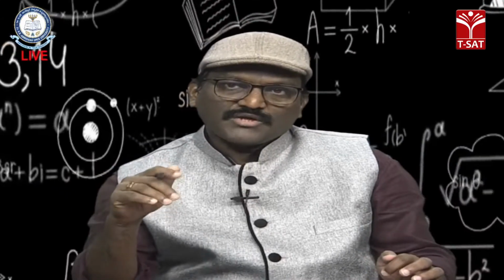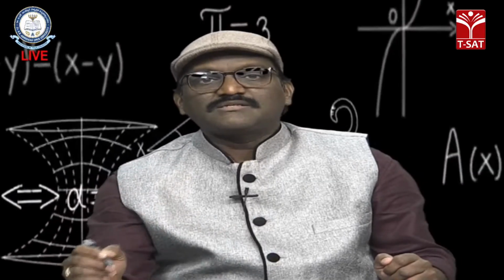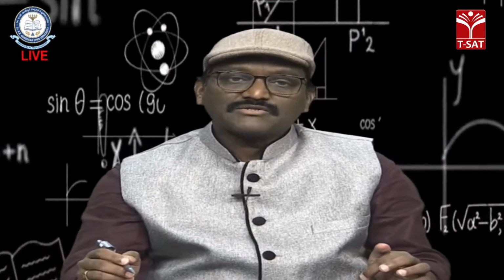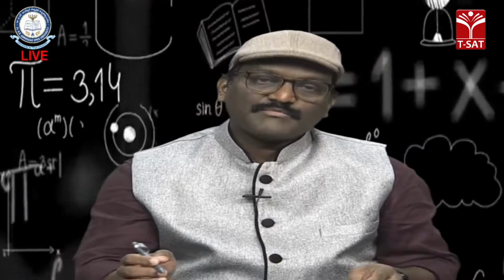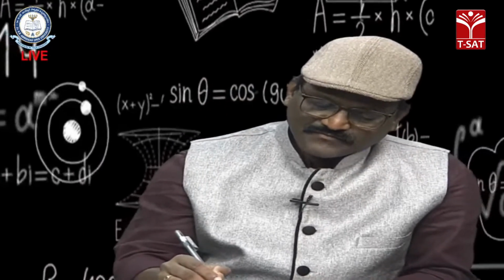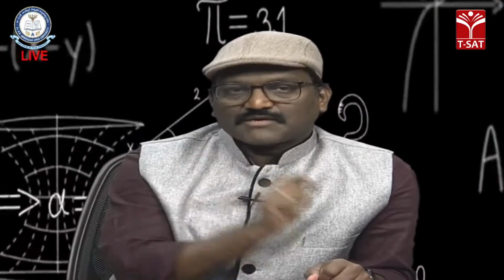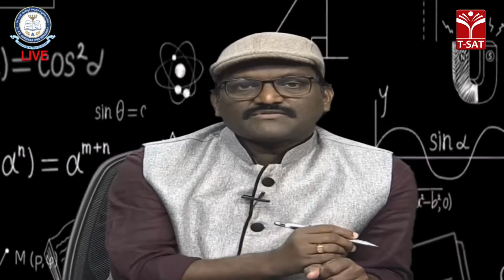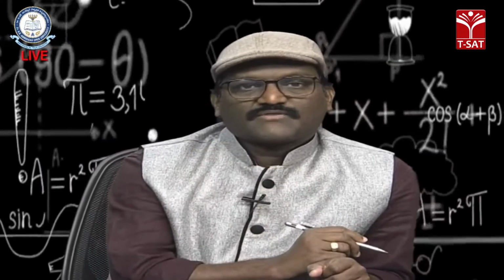Before defining the residue, we need the definitions of analytic function and singularity. Generally, a complex valued function f of z equals u plus iv. These are the contents of today's lecture. Before going to singular points, let me explain the analytic function. The function f of z is said to be analytic at a point z equal to a, where z is a complex number, if it is differentiable at that point and in a small neighborhood of it also.